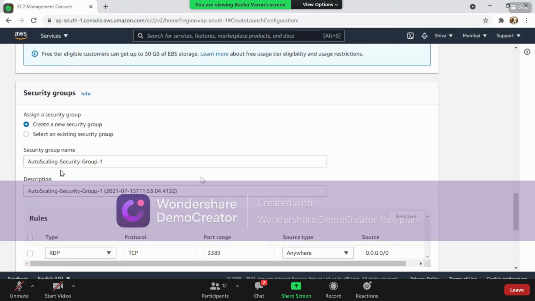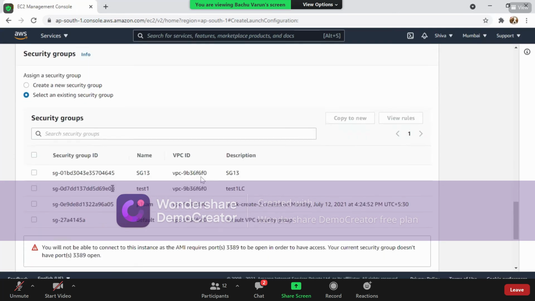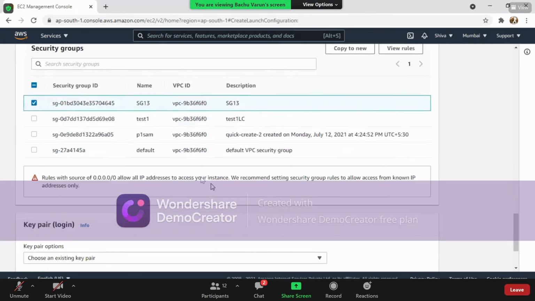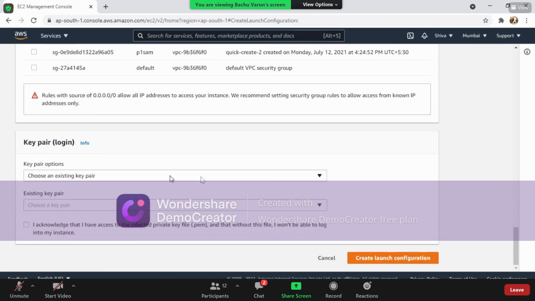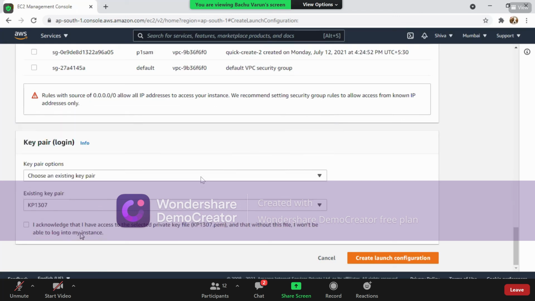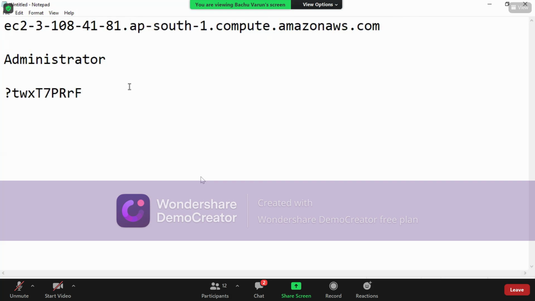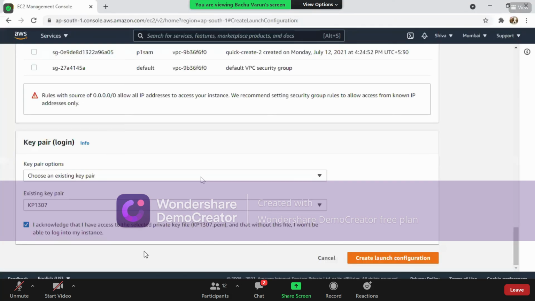And here in security groups, we created a security group while performing the practical. So what is that particular security group? That is SG13, today's date. So I'm selecting SG13. Going forward, do we have an existing key pair? Yes, we have an existing key pair. What is the key pair name? Key pair 1307. Yes, and I acknowledge I have access to this particular key. Yes, we have saved the password here. You can see key pair 1307 is available, so you can go forward.